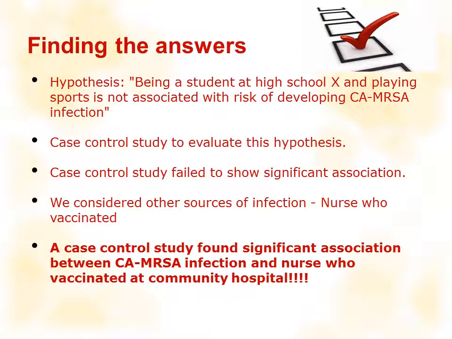So now we heard why we are conducting the outbreak investigation. To find out the cause, we conducted a case control study to see if the boy caught the infection from the school. So our hypothesis became: being a student at the high school X and playing sports is not associated with the risk of developing CA-MRSA infection. Our case control study showed no significant causal relationship between being a student at the given high school, playing sports, and development of CA-MRSA infection.